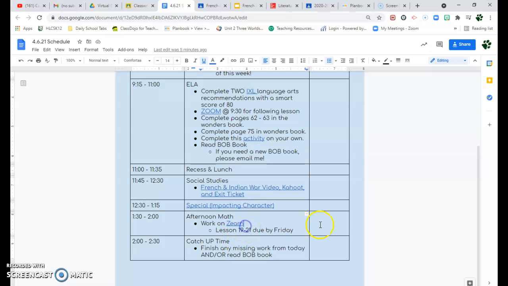Afternoon math, you need to work on your Zern. Lessons 19 through 21 are due by Friday. End of the day, catch-up time, finish any missing work, and or read your Bob book.